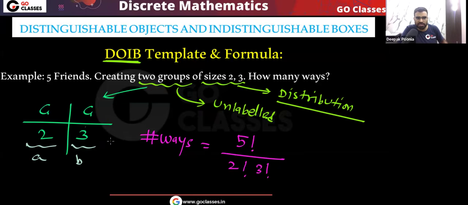Here you can see there is no repeated value in the distribution. Look at the distribution. There is no repeated value. So we don't have to divide for repeated elements. So this will be your final answer.